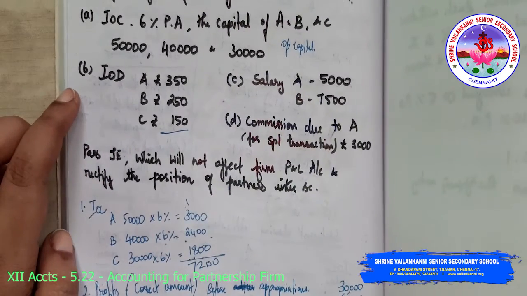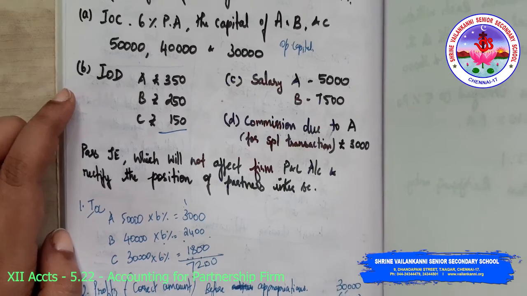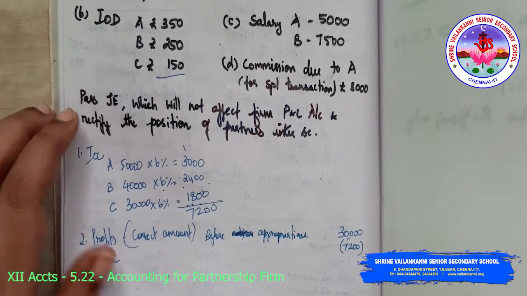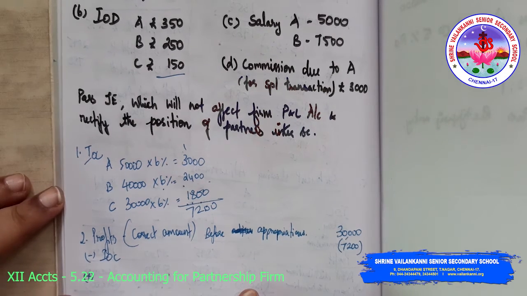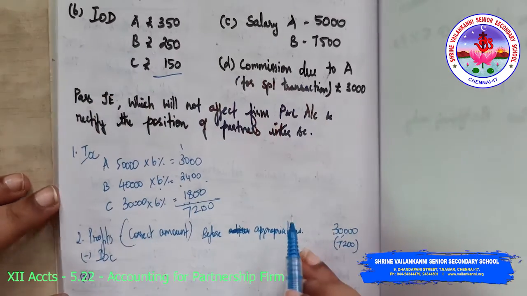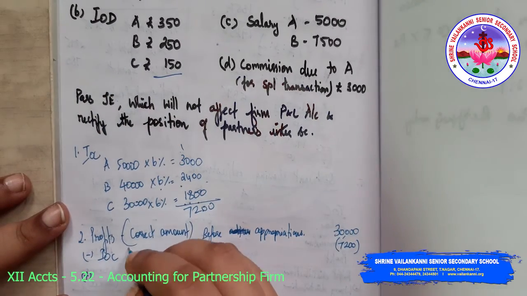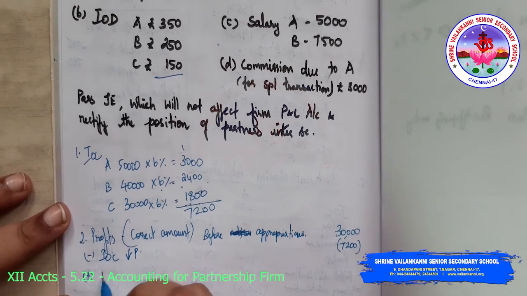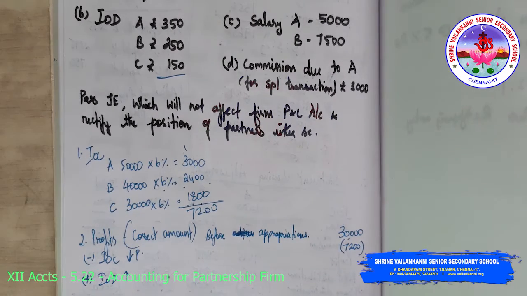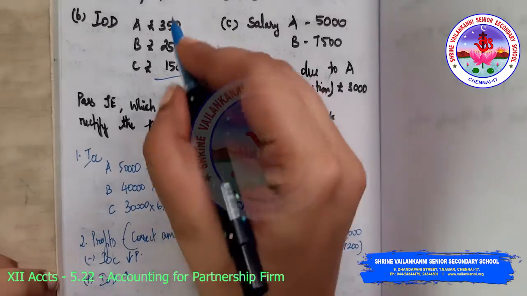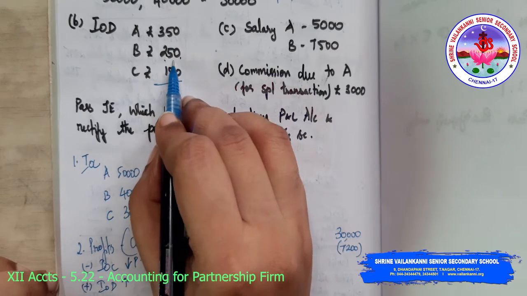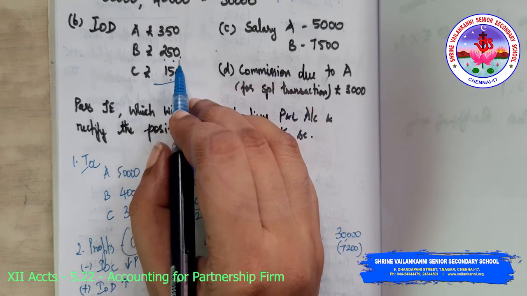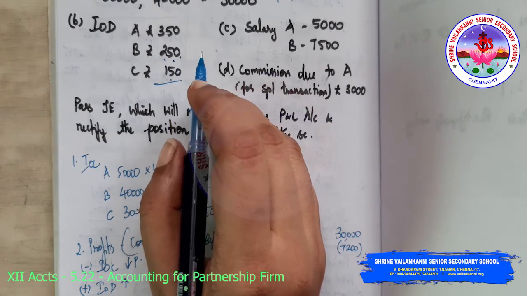So interest on capital is given, and profit is also given. We can prepare the P&L appropriation account, or straight away we can do it with the total amounts. Interest on capital will reduce the profits, so we are deducting. Interest on drawings will increase the profit, because in the P&L appropriation account you credit the interest on drawings. So total interest on drawings is how much? 350 plus 250 plus 150 will be 500, 750. So the total amount is 750.